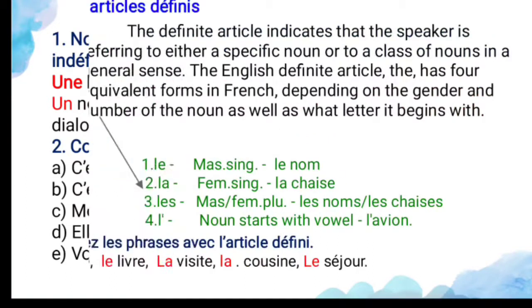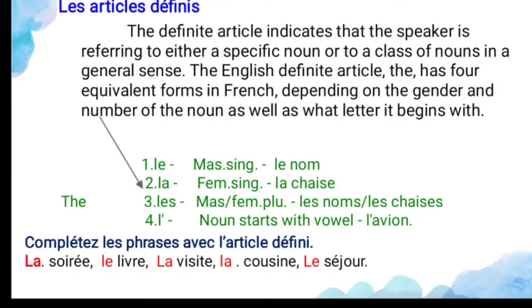Let's move to the second one, les articles définis. Les articles définis are used for the specific one. Specific means a word that names a certain person, certain place, certain thing or certain idea. That is called what? A specific one. For that specific one only we can use les articles définis.